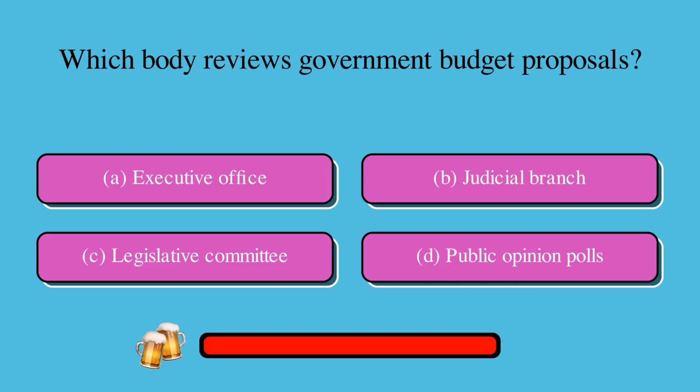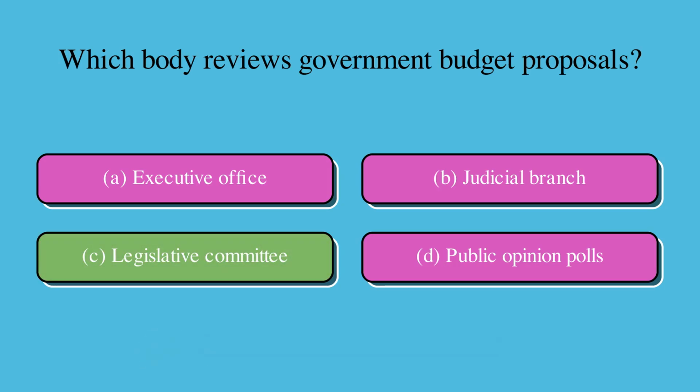Which body reviews government budget proposals? Is it A, executive office, B, judicial branch, C, legislative committee, or D, public opinion polls? The correct answer is C, legislative committee.